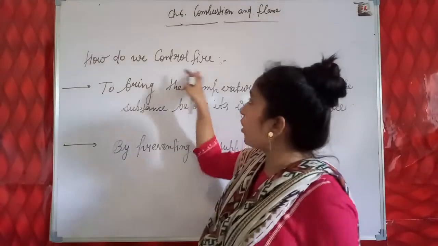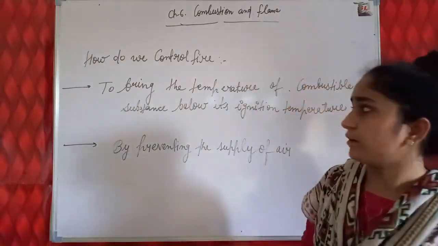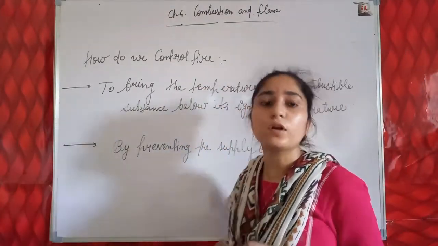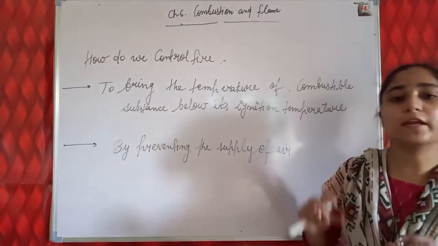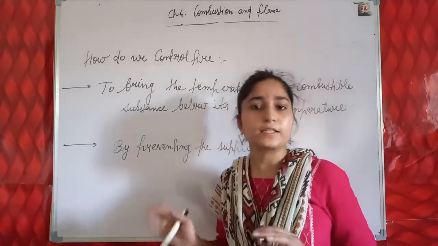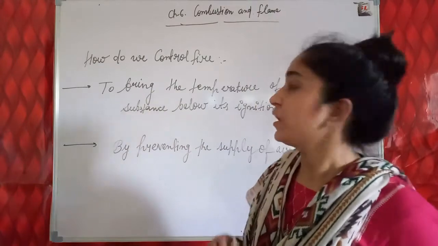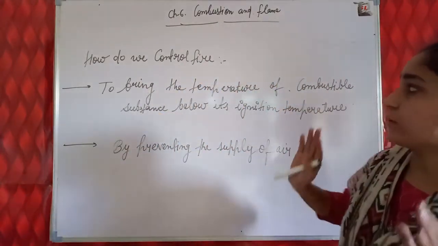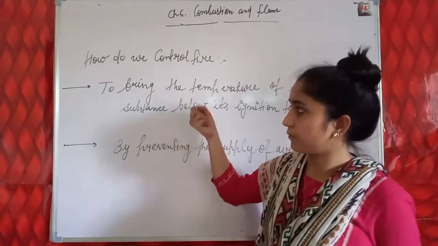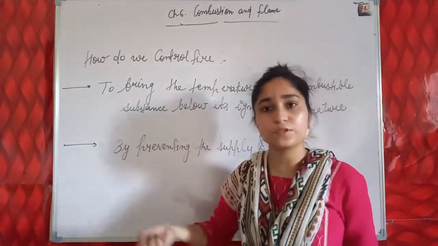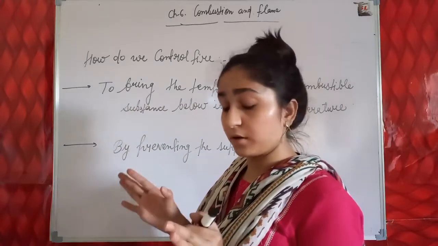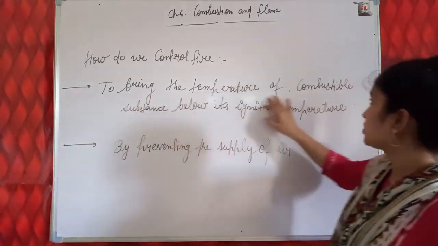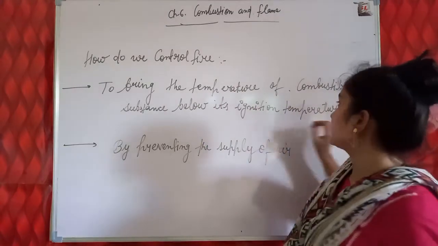Students, next is how do we control fire? By understanding this, we will also know what the fire brigade does after reaching the site of fire. We can control fire by stopping the conditions that are responsible for burning the substance or producing fire. The first is to bring the temperature of the combustible substance below its ignition temperature.